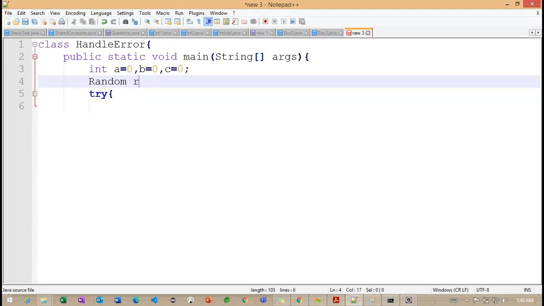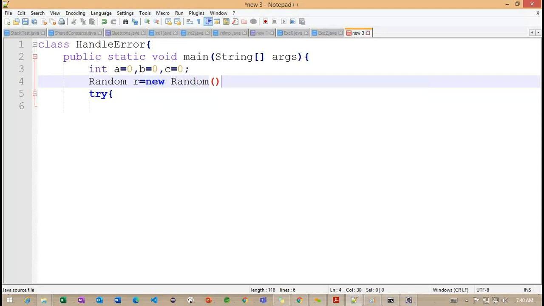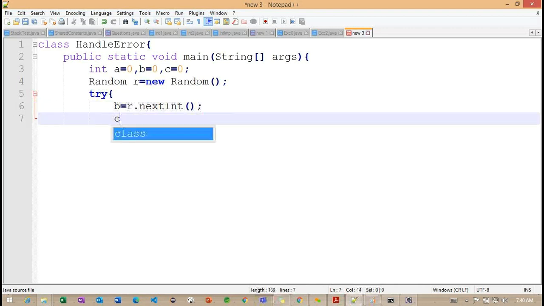So Random r is equal to new Random. After this, for the b value, getting the point, r.nextInt, and the c value is also r.nextInt.